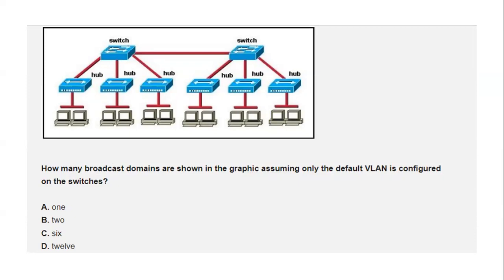So for the first one, there's the two computers and the hub, but wouldn't the broadcast domain be the two computers, the hub, and the switch? Because the hub can't send the packets everywhere, right? So it sends the packet to the switch, right? Yes. We have 2 switches and we have 1, 2, 3, 4, 5, 6 hubs. So there would be 1, 2, 3, 4, 5, 6, right?